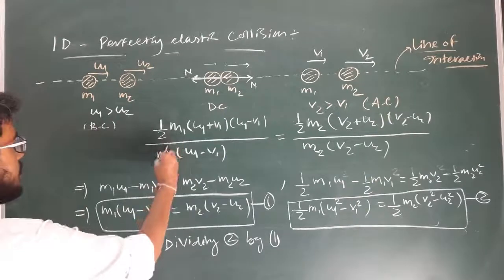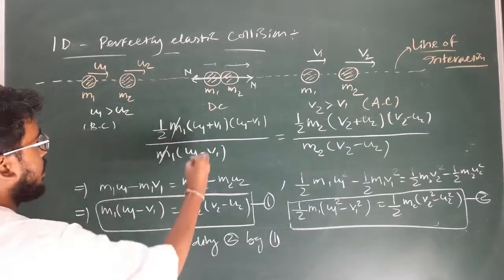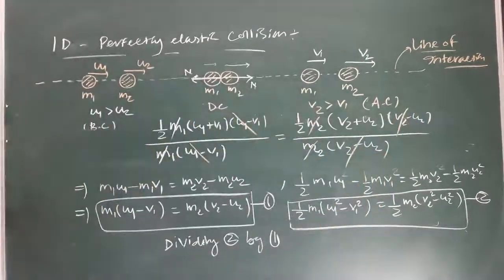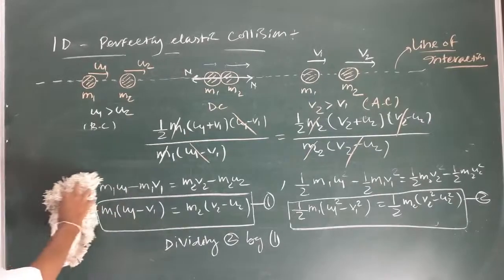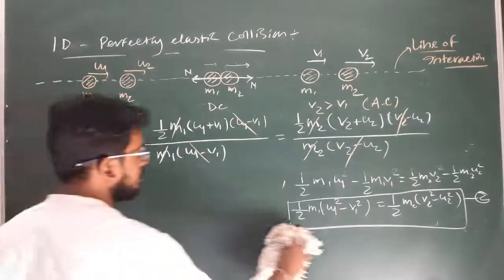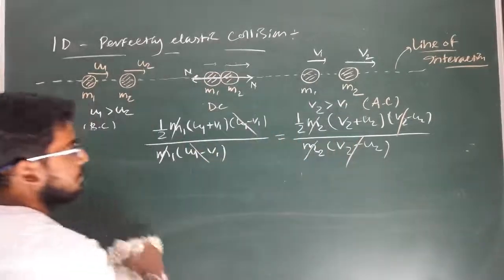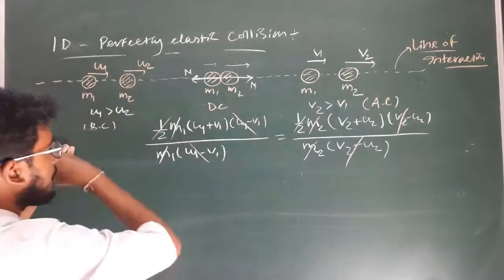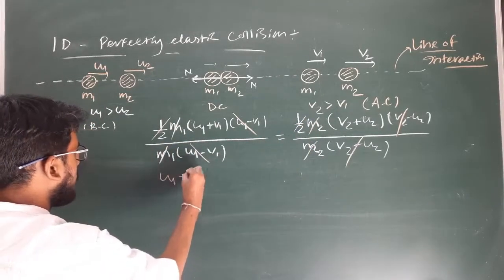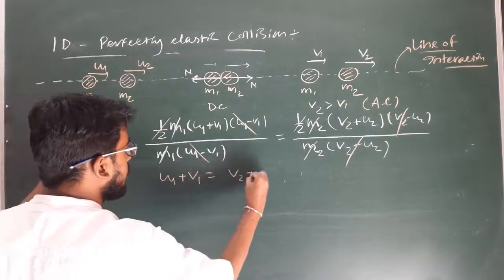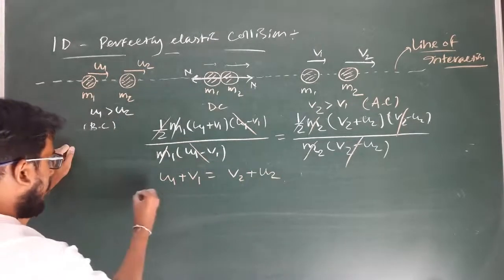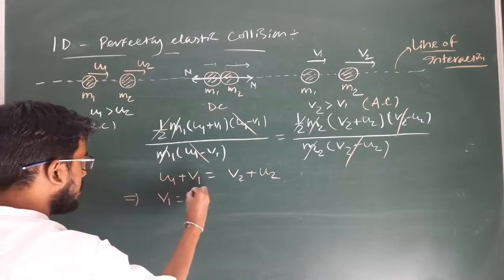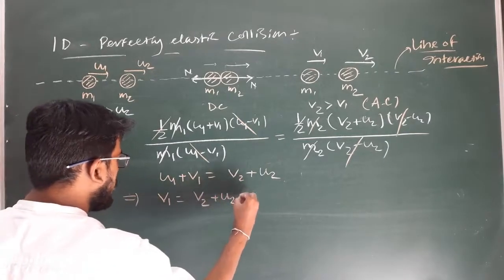So m1 and m1 will get cancelled, u1 minus v1 will get cancelled, similarly m2 and m2, and these two will get cancelled. And from both sides half will also get cancelled. So we will get u1 plus v1 equal to v2 plus u2, or this implies I can write v1 equal to v2 plus u2 minus u1.